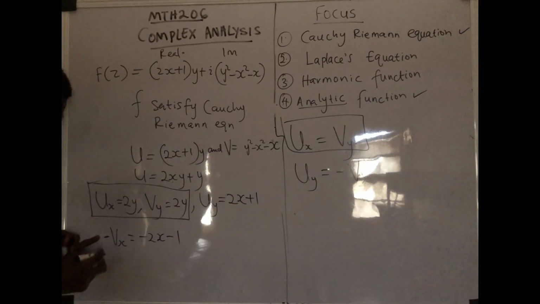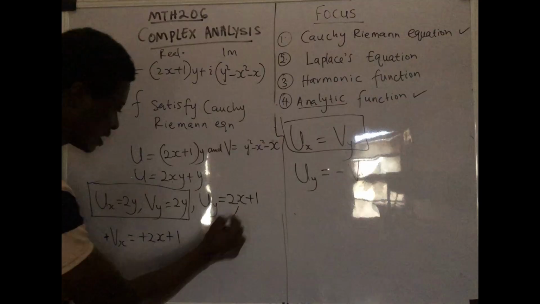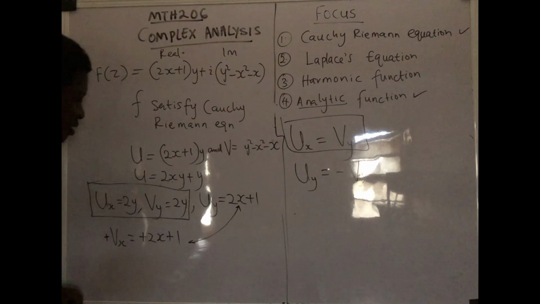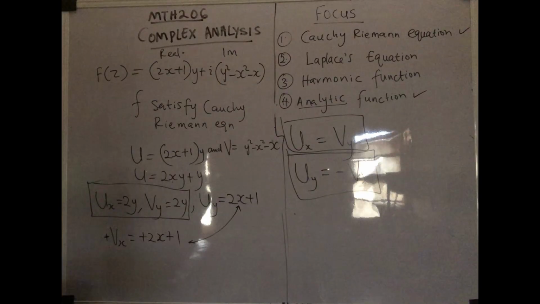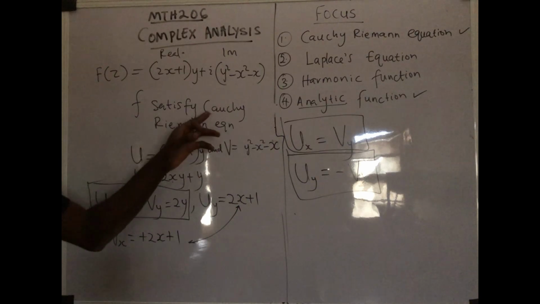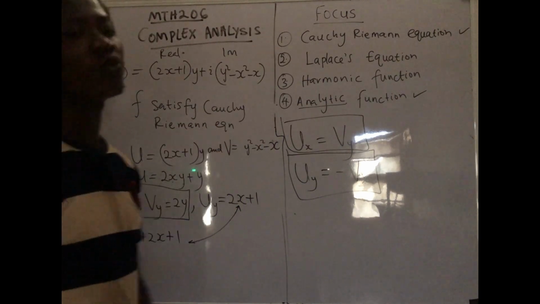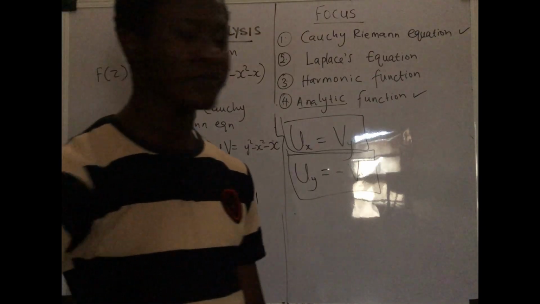So in this case now, if you decide to multiply all through by minus, thereby changing all the minus to plus, you can see that you have the same thing here. So this implies that this one also holds. And in conclusion, we can now see that truly this particular function satisfies Cauchy Riemann's equation. We're going to be solving more questions, but let's move to harmonic function, okay?